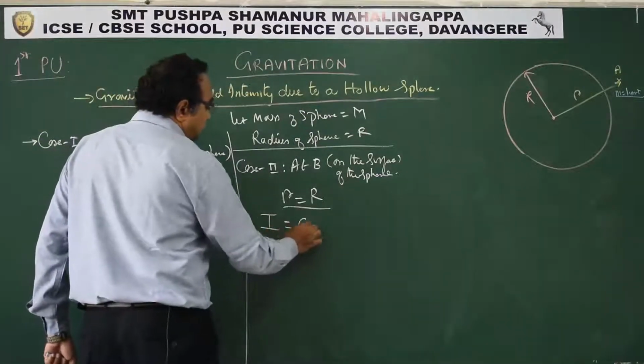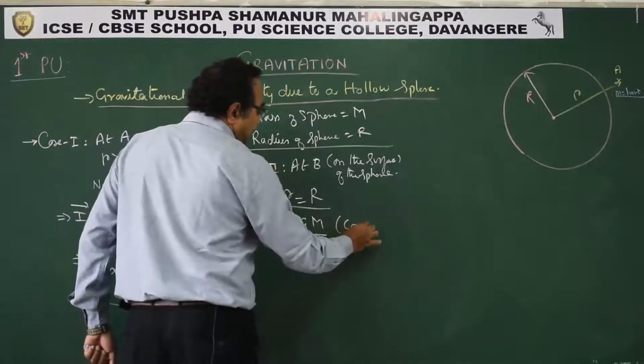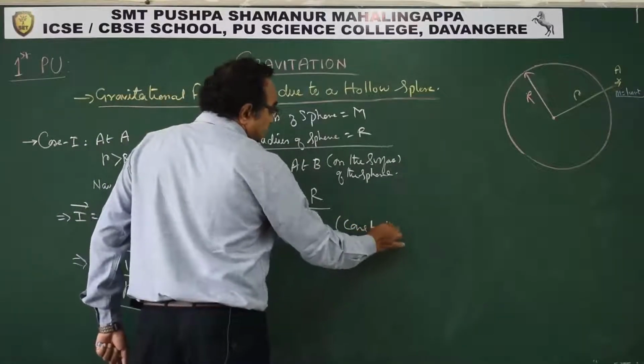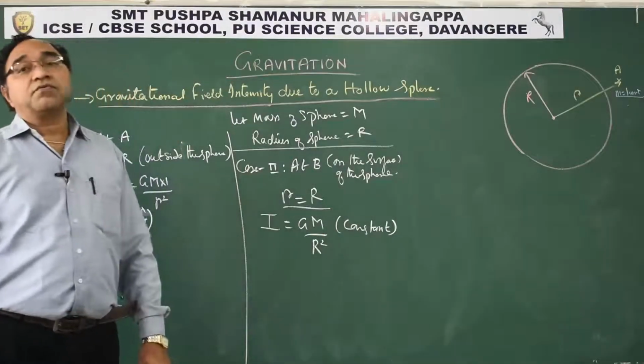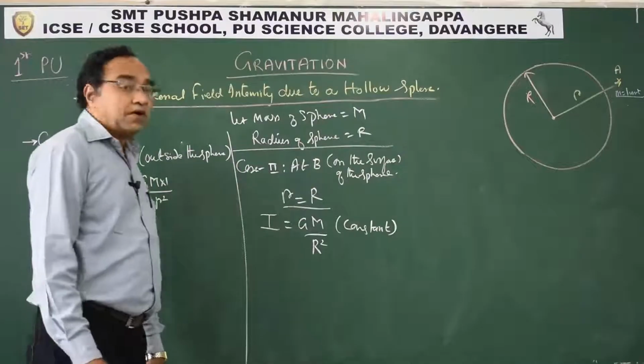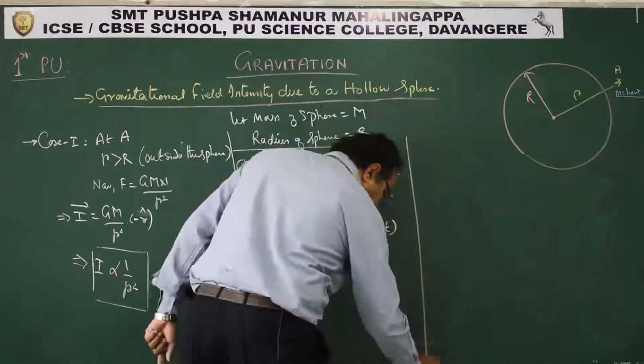I is equal to GM by R square. That's a constant, because G is a constant, M is a constant, and R is a constant, so intensity is a constant.